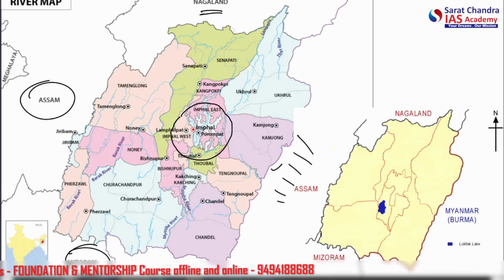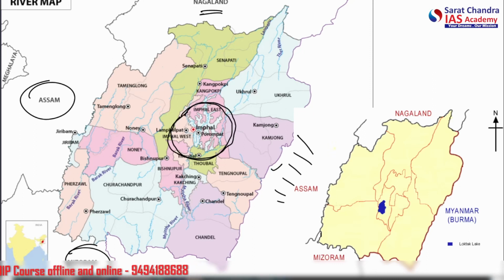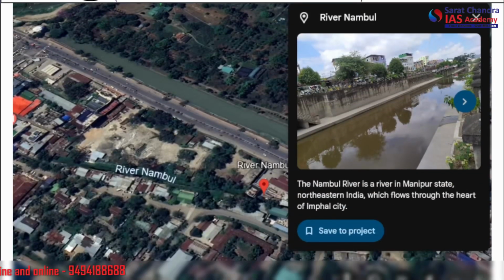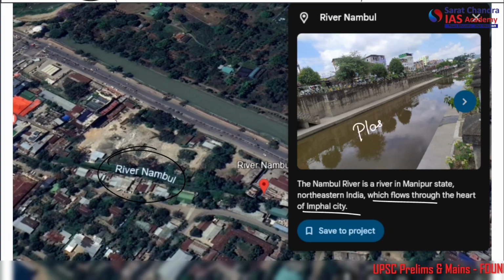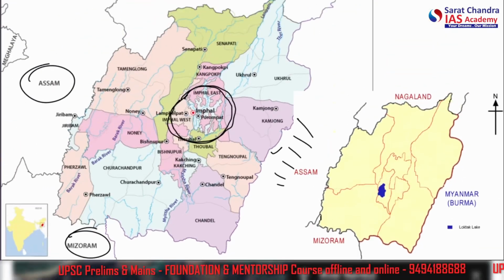And now we are talking about something that is located right in the heart of Imphal. Let's come to this, the Nambul River. This Nambul River is highly polluted by plastic waste. The Nambul River is a river in Manipur state which flows through the heart of Imphal city, and it is also ridden by plastic waste. So is the Yamuna in Delhi. These are various cases of water bodies and rivers that are ridden by plastic waste.